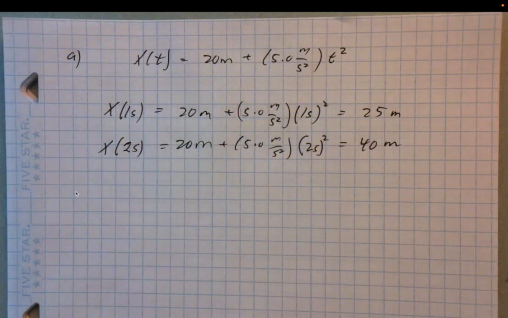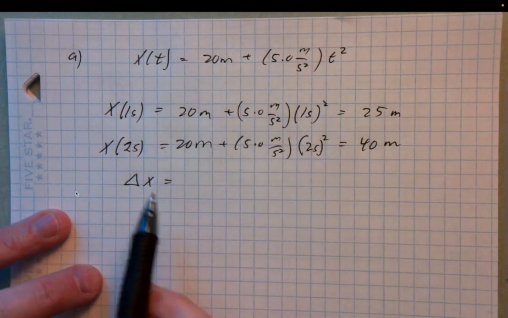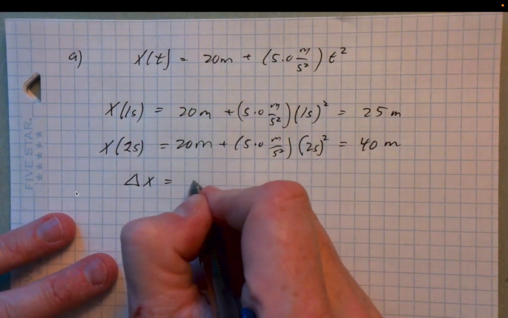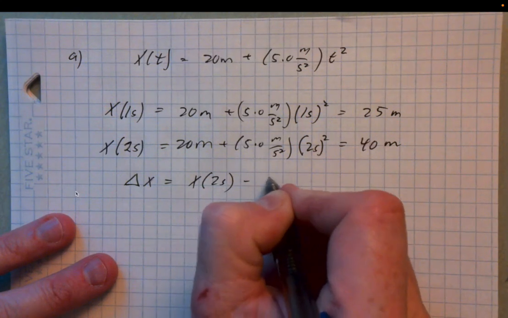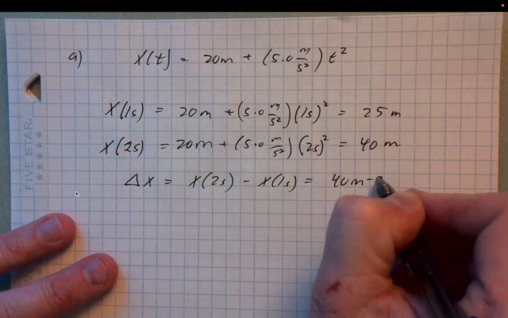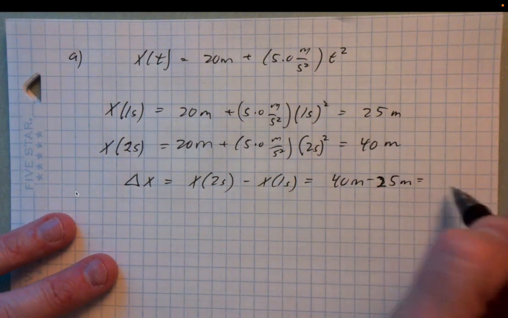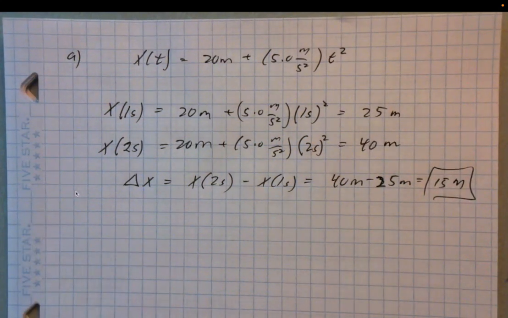So my displacement then, delta x, is equal to my ending position minus my starting position. So that would be x of 2 seconds minus x at 1 second. So 40 meters minus 25 meters, right? And I get, what, 15 meters. Okay, so that's part A, just that displacement.